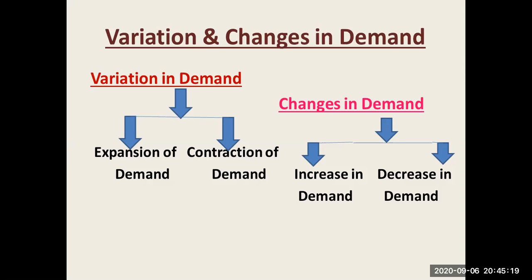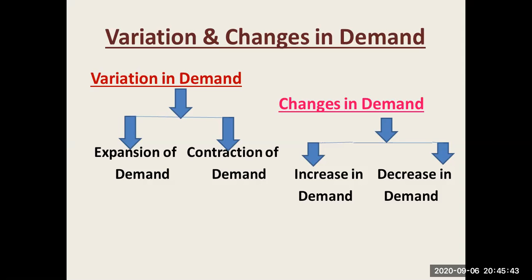But the next is the changes in demand. What is the similarity in the changes in demand? There are two types: increase in demand and decrease in demand. The similarity is that the other factors change, but the price is constant. The increase in demand is due to favorable changes in other factors, with the price constant.